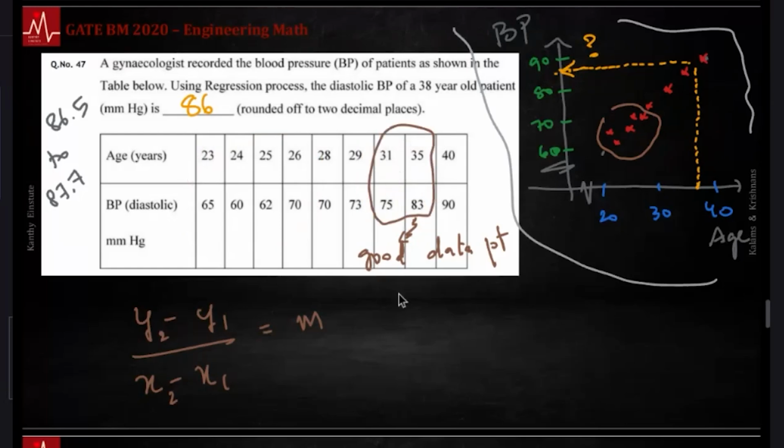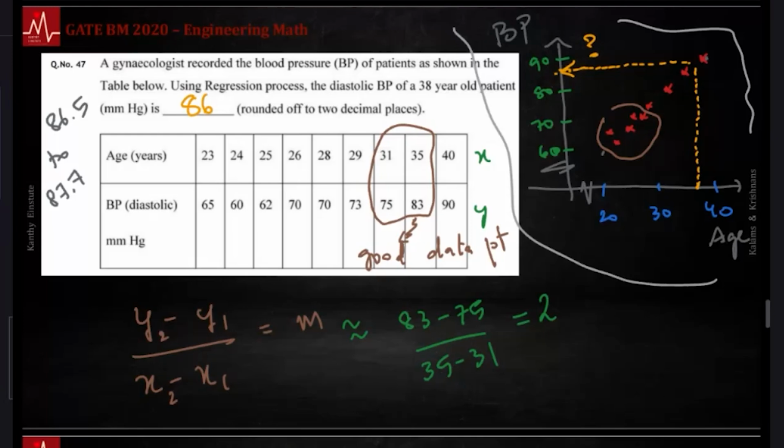So m is approximately, here I have my x and I have my y, 83 minus 75 divided by 35 minus 31. That happens to be 83 minus 75, divided by 35 minus 31, that is 4. It's roughly 2, approximately 2. And once you know that, you've got the mx. You got a. Still need to find the b. Actually, let me show you how to find that b over here.